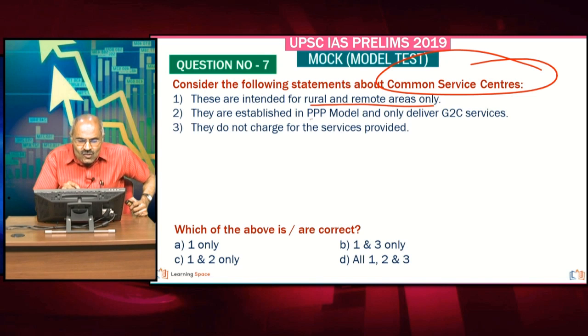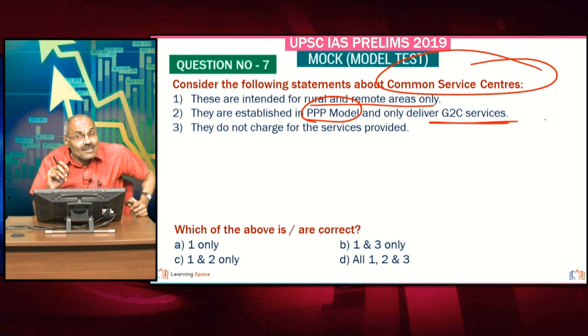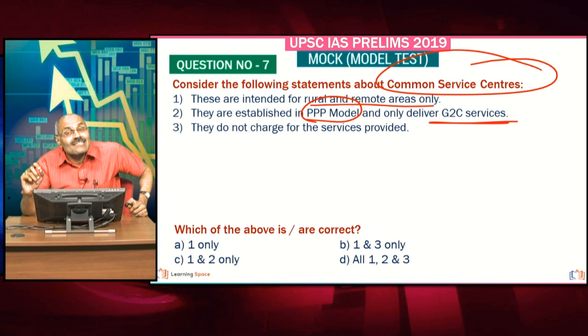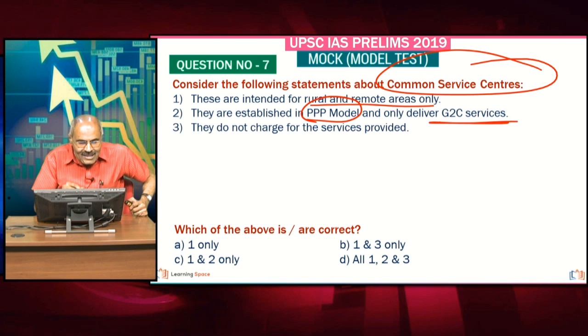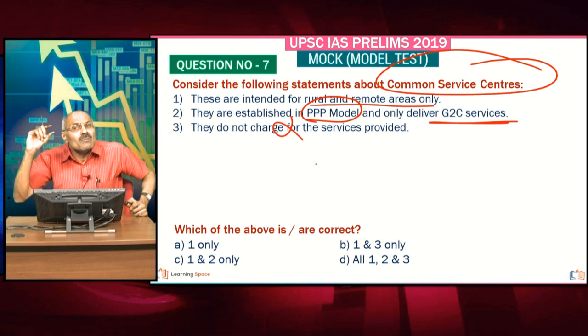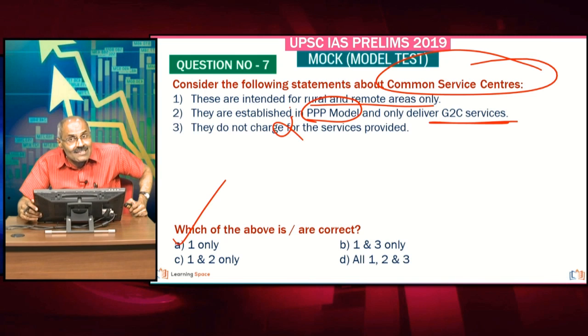And these are established in PPP model. This is also correct. And only deliver G2C services. Absolutely wrong. They also deliver B2C services in addition to the government services. G2C, B2C also. Next, they charge for the services provided, but minimum charge. But they charge for the services provided. So friends, here 1 only is correct. Right, common service centers, right?